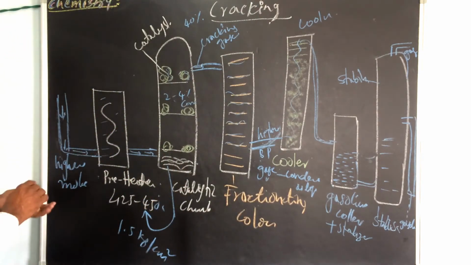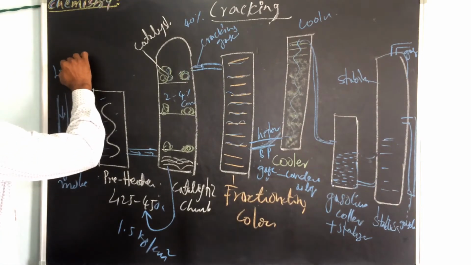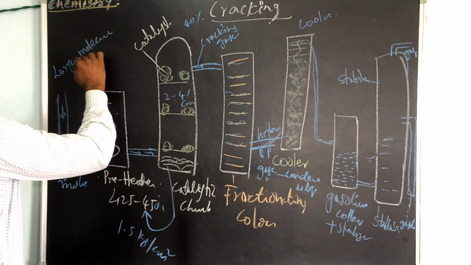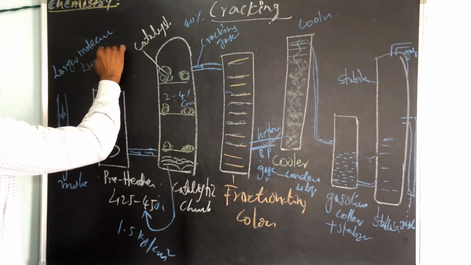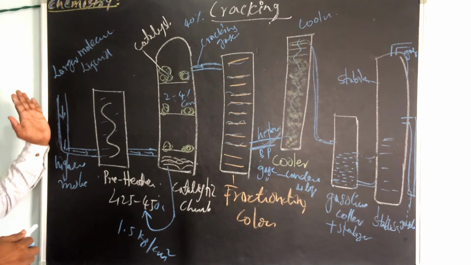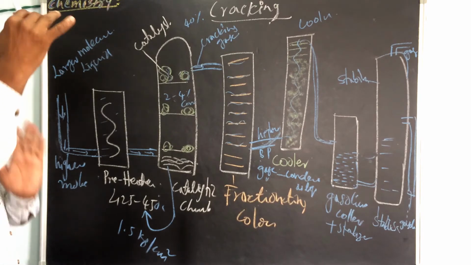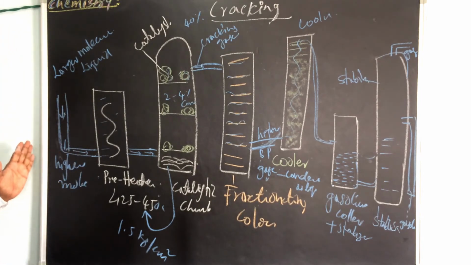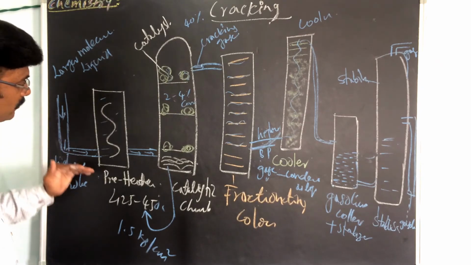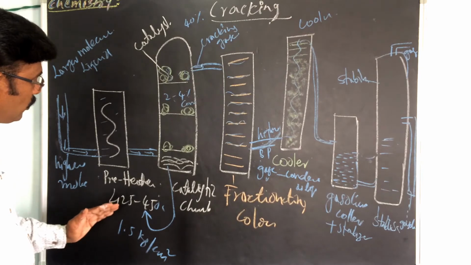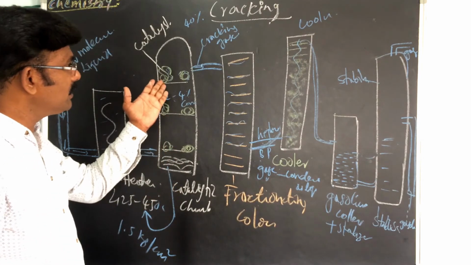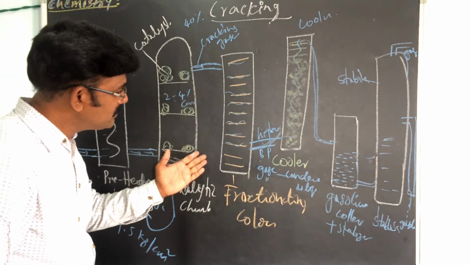So what happened? Larger liquid molecules we have to take. Cracking means the larger molecules convert into smaller molecules. For example, you have to take a liquid. First of all, the higher molecules enter into the preheaters at 425 to 450 degrees centigrade. At the catalytic chamber, the cracking takes place.